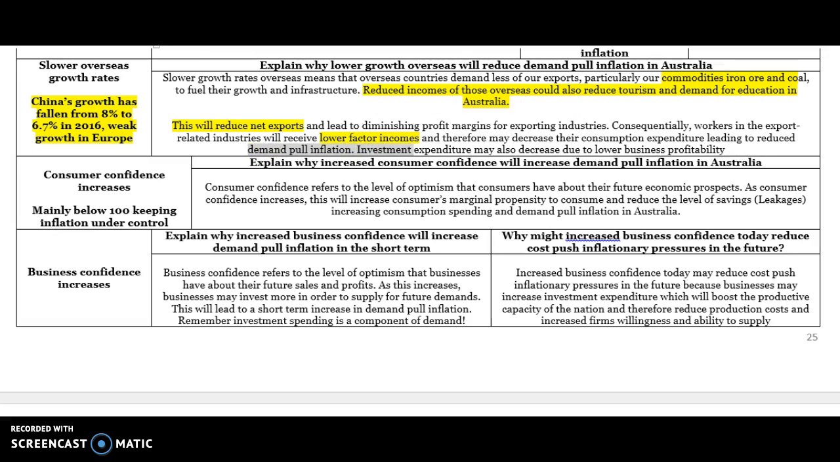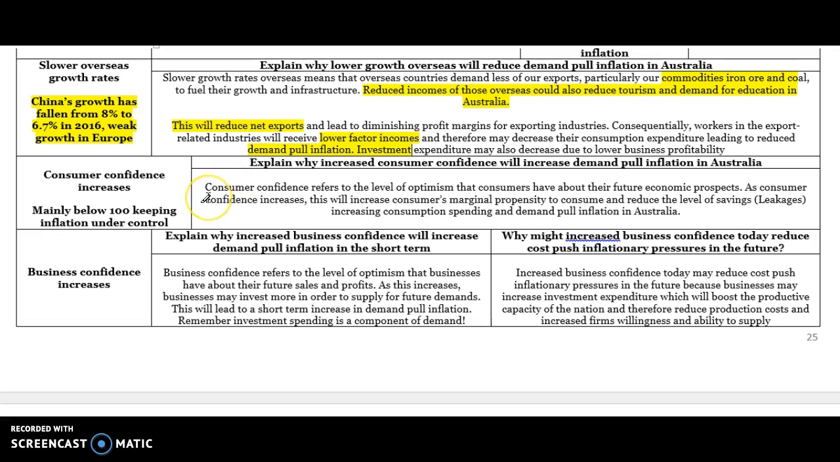Investment spending may also fall because businesses will experience decreased business profitability. So it's key to recognise the decrease in net exports, the decrease in consumption, and the decrease in investment spending, mention particular industry, and link that to reduced demand pull inflation.